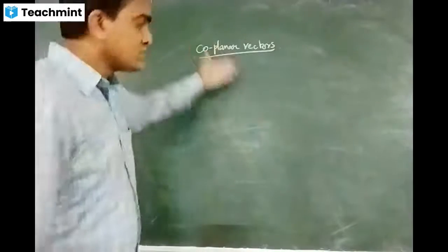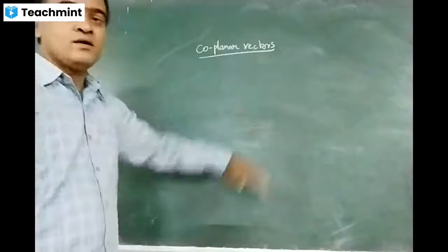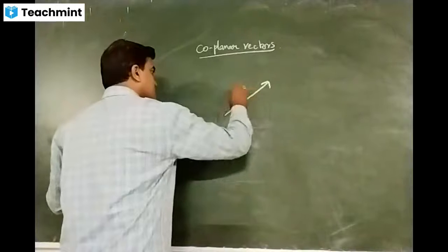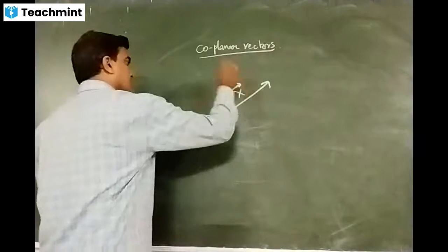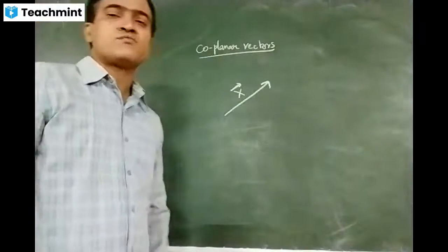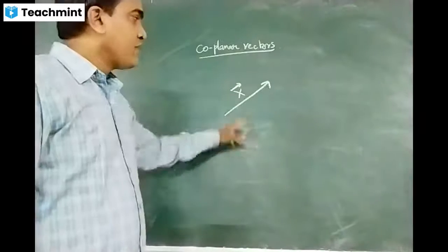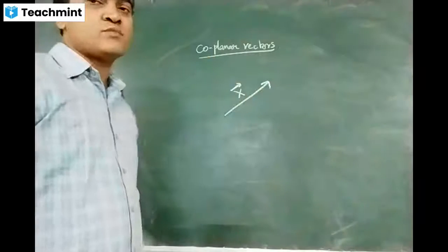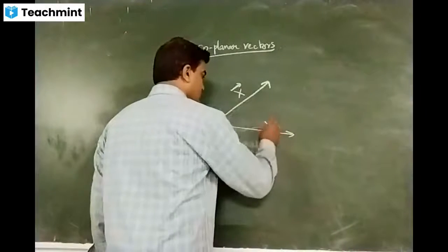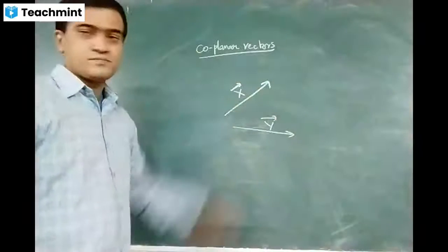Now, can I say that the board is in one plane? Yes, sir. The board is a plane. Now, let me take one vector like this. Let me take this as x bar. Why are we calling this a plane board? Because it is plane. On this plane, I have taken one vector as x bar. Now let me take y bar. Y bar is another vector which is lying in the same plane.